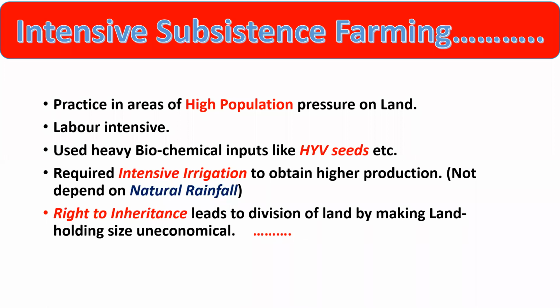Second most important thing, why do we have to use intensive subsistence farming? In our India, we have a right called the right to inheritance. It means the father's property will go to the children. Due to this, the land gets divided into small areas. The land holding size becomes so small that it becomes uneconomical. That's why we have to use this type of farming, so that in a small area we can get more and more output. So this is intensive subsistence farming. It is very clear to all of you, right?